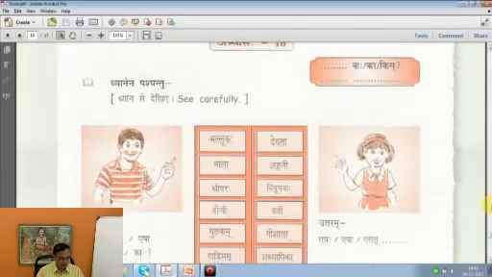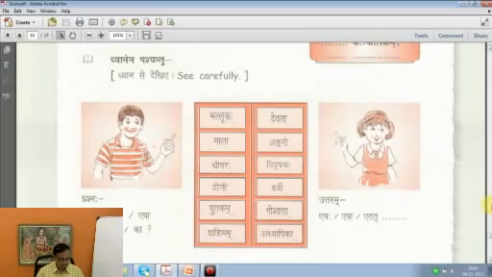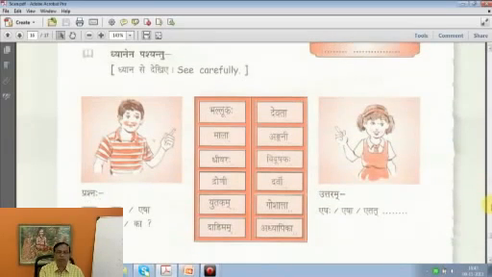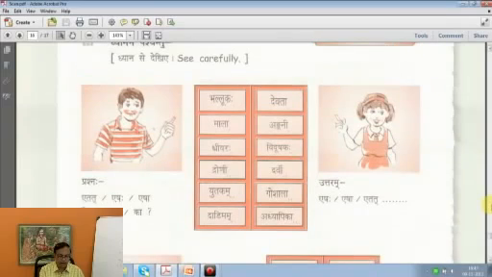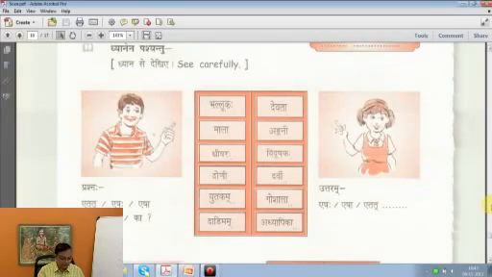On Abhyasa 18, page 38, something for us to do, see carefully and then do it. Now, with the help of these pronouns given below the picture of the boy, you got to make some questions here using the interrogative pronouns given on the top of the page. Kaha, ka, kim. Use them and use also these pronouns and make sentences.